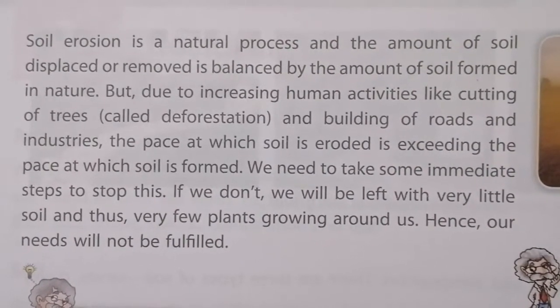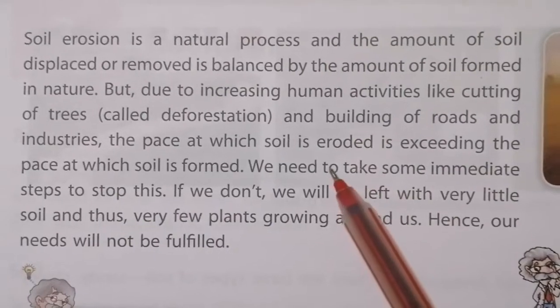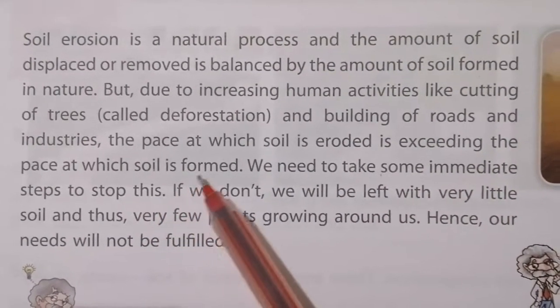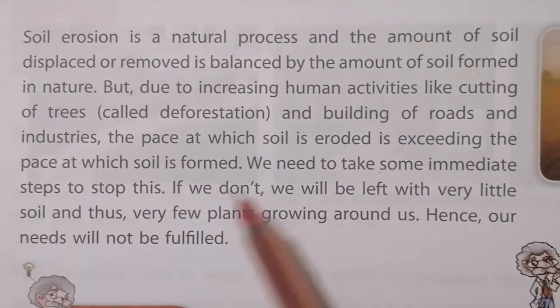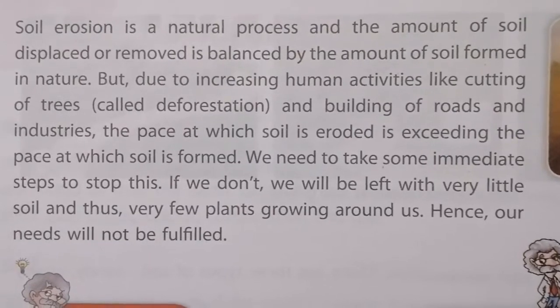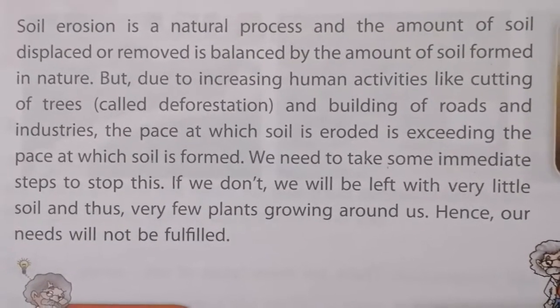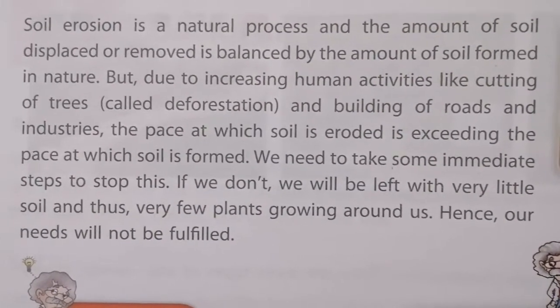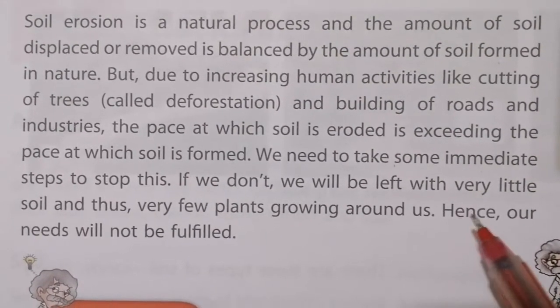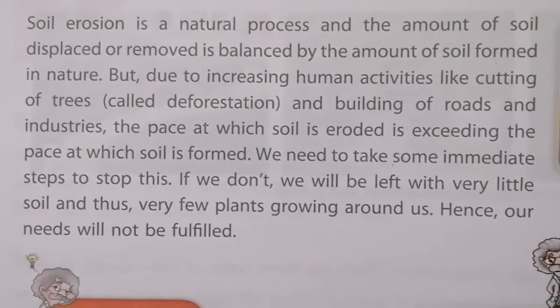When we do all this, the pace at which the soil is eroded exceeds the pace at which the soil is formed. That is, the soil being eroded is not replaced by the soil formed, because of our activities.